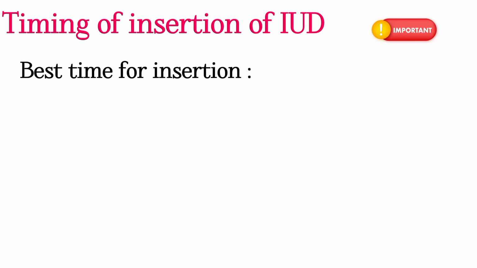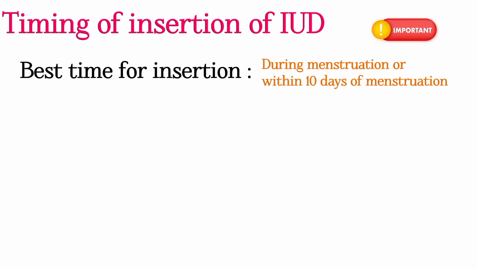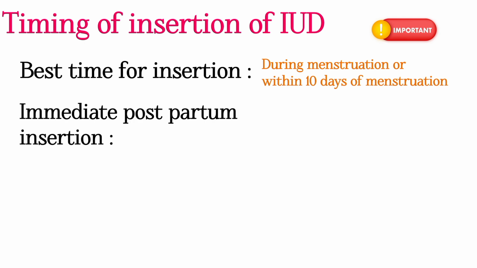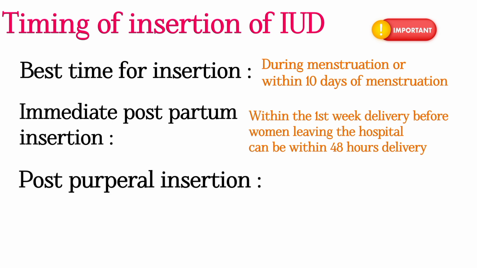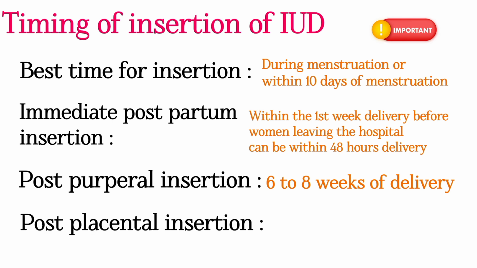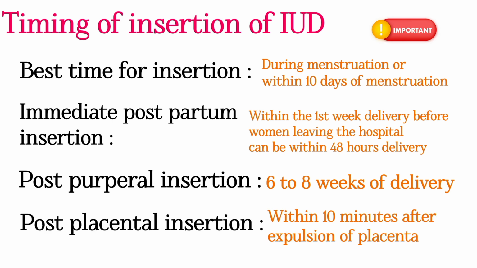Timing of insertion of intrauterine devices. The best time for insertion is during menstruation or within 10 days of beginning of the menstrual period. Immediate postpartum insertion occurs within the first week of delivery, before the woman leaves the hospital. It can be inserted within 48 hours following delivery. Post-puerperal insertion occurs 6 to 8 weeks following delivery. Post-placental insertion is done within 10 minutes after the expulsion of the placenta. In LSCS delivery, IUCD can be inserted after removing the placenta.